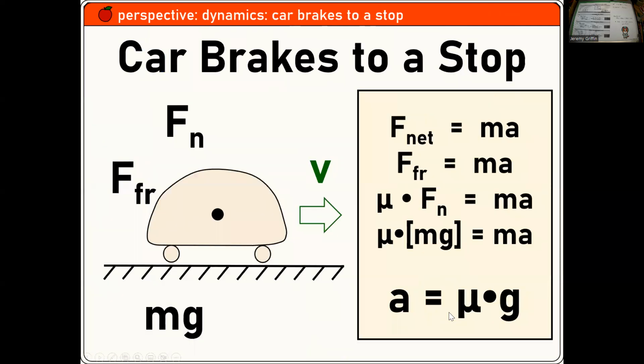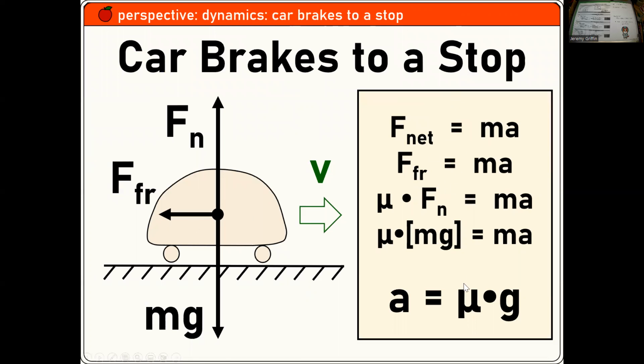Okay. Car brakes to a stop. Could you guys draw a free body diagram like that? So the car is moving to the right and it has 3 forces on it. Its weight down, the normal force from the road supporting it, and a friction force that's causing it to brake to a stop. You guys come up with that?